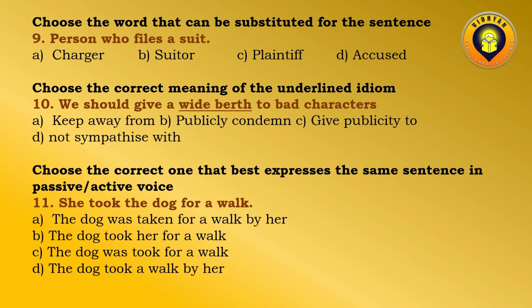Accused is not the victim, but the person on whom blame has been put. Suitor is a man who courts a woman, and only the word plaintiff is the person who files a case. So only plaintiff would be the appropriate answer.